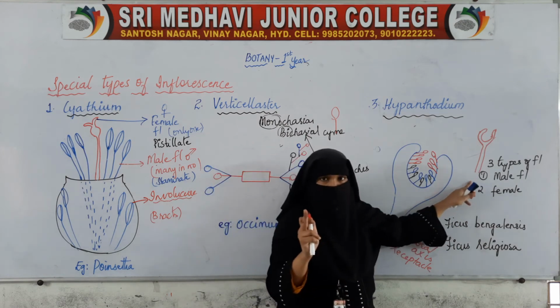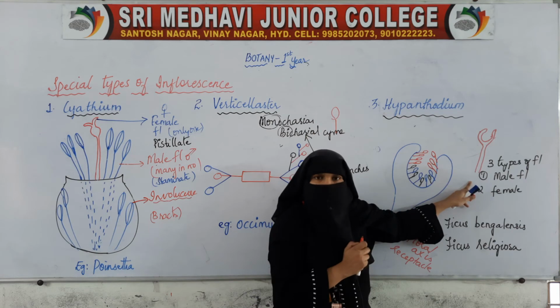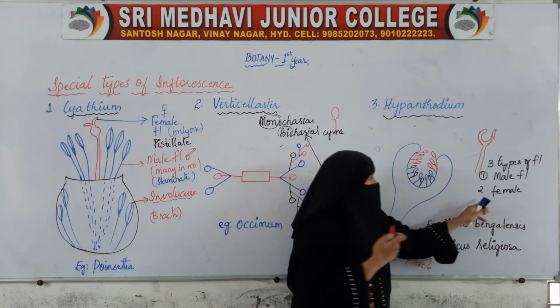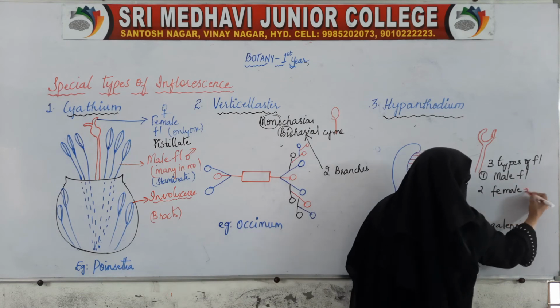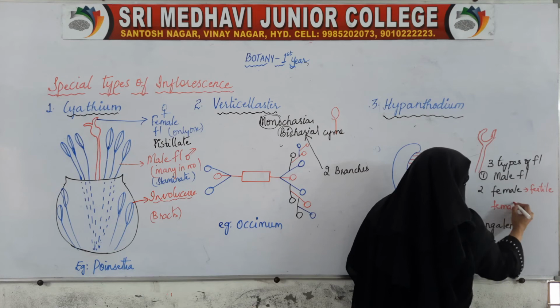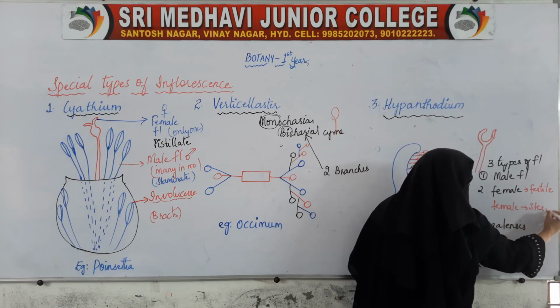One type of female flower is fertile, and the second female flower is sterile.